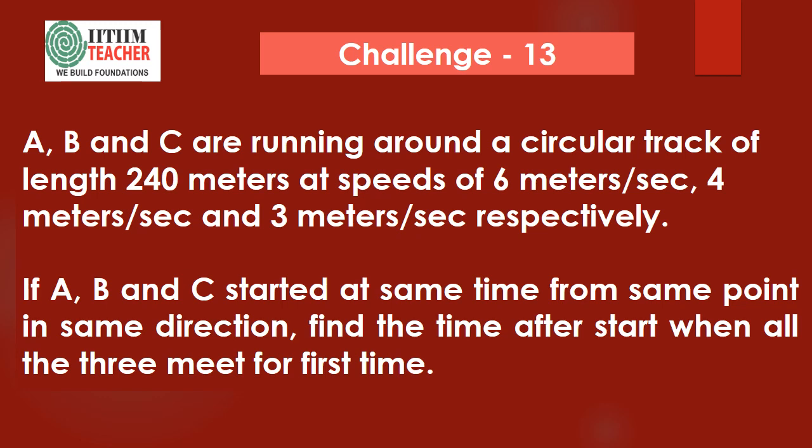A, B, and C are running around a circular track of length 240 meters at speeds of 6 meters per second, 4 meters per second, and 3 meters per second respectively. If A, B, and C started at the same time from the same point in the same direction, find the time after start when all the three meet for the first time.